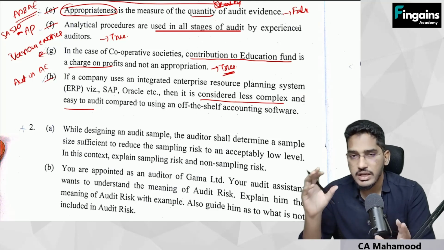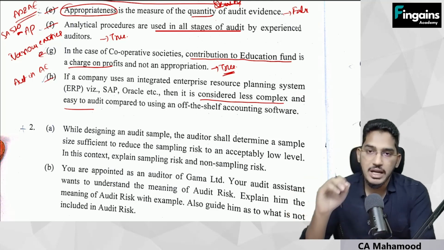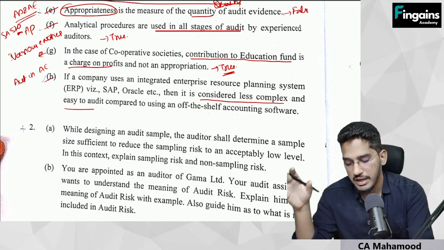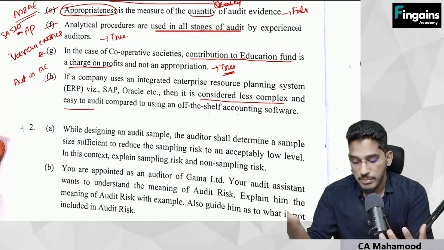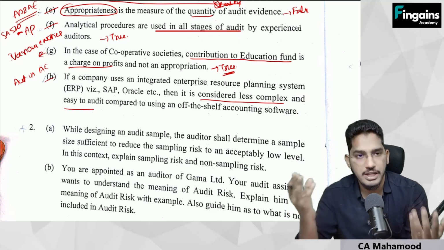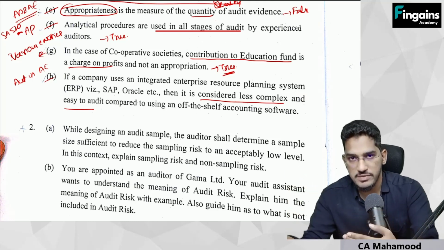If your client is using a complicated ERP system, it becomes more complex. If you buy off-the-shelf accounting software, like Tally, these readily available market software, they are less complex. But if your client is using a high-level ERP like SAP, Oracle, etc., it will be very complex. So when the entity is more automated, it will be more complex for audit.